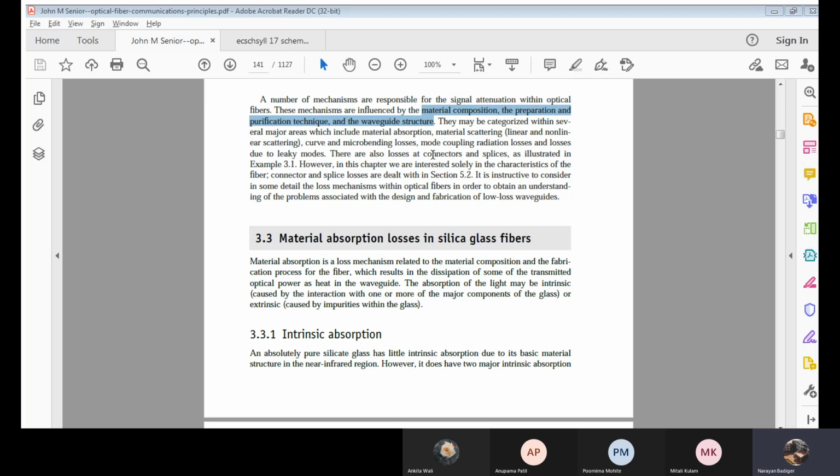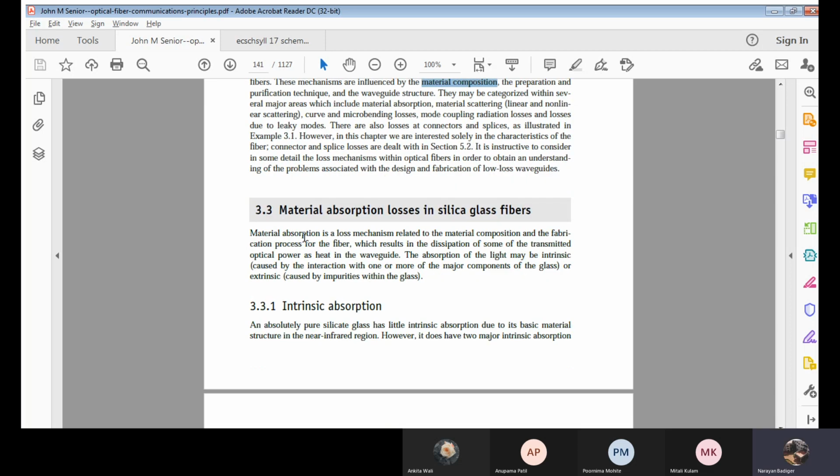Okay. Now we'll go with the next loss, that means the first loss. That is the attenuation loss which is due to material composition. That material absorption is divided into two types: one, intrinsic absorption, and another, extrinsic absorption. As I just mentioned, this is a loss which is purely related to the composition and the fabrication process.